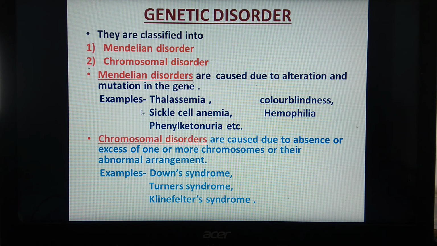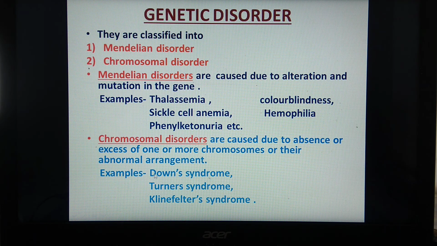We studied sickle cell anemia as an example of pleiotropism. We also saw phenylketonuria, which is an autosomal recessive trait. Then about chromosomal disorders, we have studied Down syndrome, Turner syndrome, and Klinefelter syndrome.